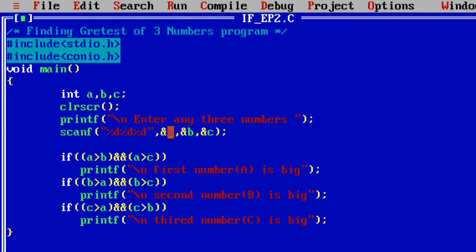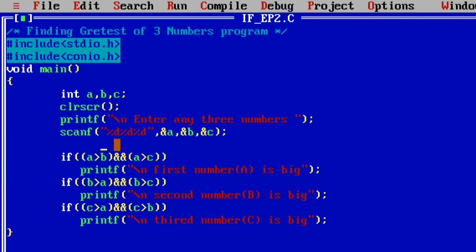That means now variable a contains 11, variable b contains 22, and variable c contains 33. Then we come to the if condition. Now, 11 is greater than 22: the condition is false. 11 is greater than 33: again, the condition is false.